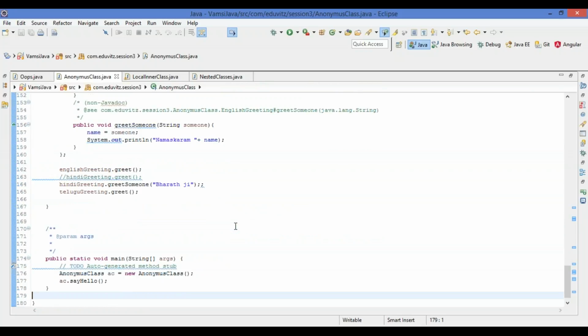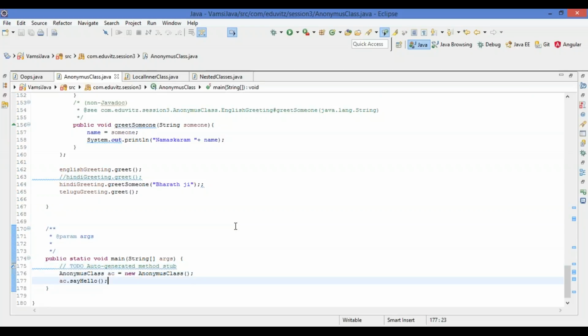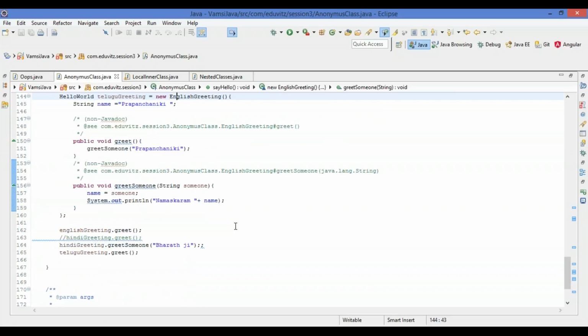In this method I have called all these three greetings: English greeting dot greet, Hindi greeting dot greet someone I used, and Telugu greeting dot greet I used. And I have created a method for this anonymous class, and in this method I have called say hello, where the say hello implemented these anonymous classes, and it will print those greet statements in these three languages.